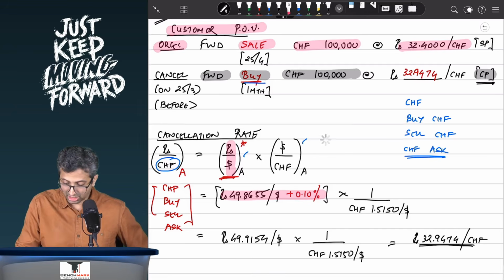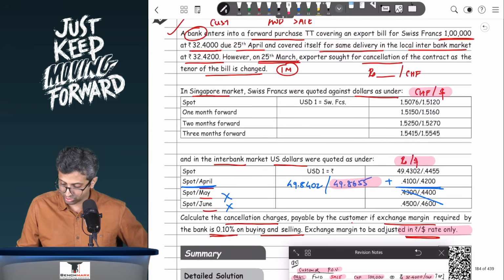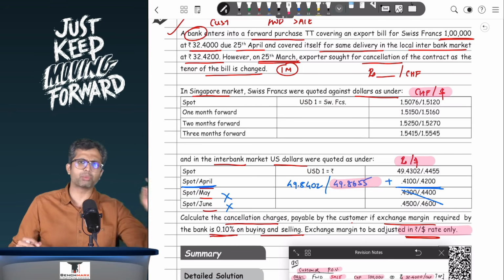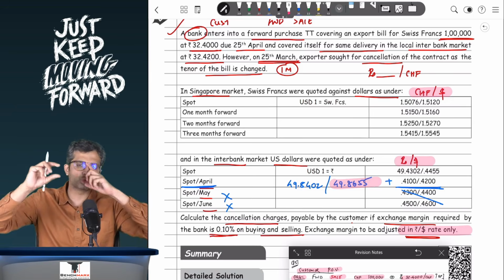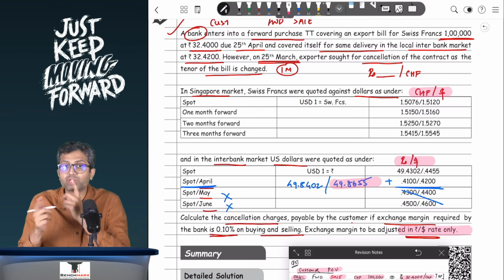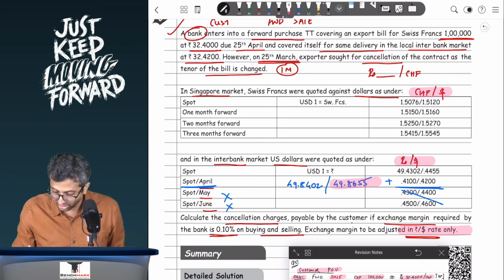Secondly, you want dollar per Swiss francs. The question gives you Swiss francs per dollar, and hence you will have to take the inverse. But remember, the inverse of the bid rate will give you the ask rate. So the rule that you remember for cross rate is, if your rate codes match, rupees per dollar, and the question also gives you rupees per dollar ask rate, then directly take the ask rate. But if the codes don't match, then you have to take the inverse. But the inverse of the bid, the other rate, will give you the ask.